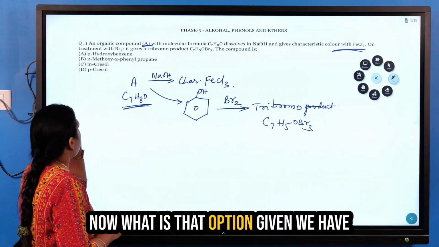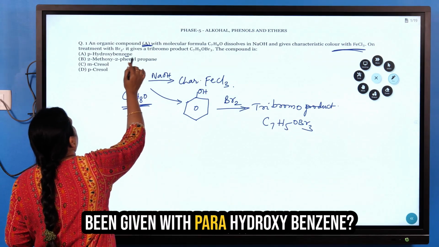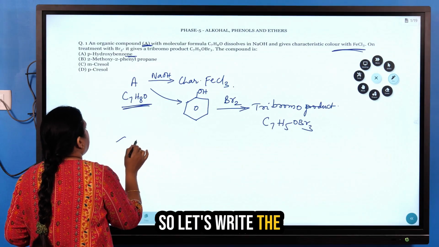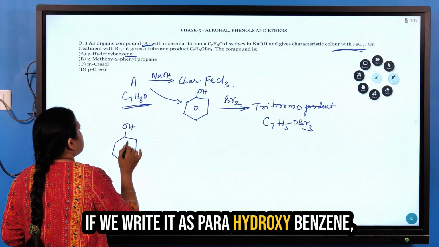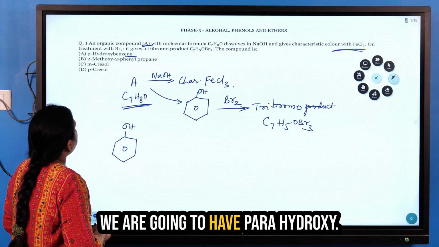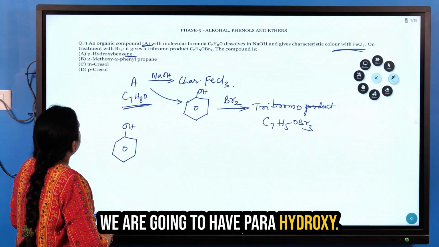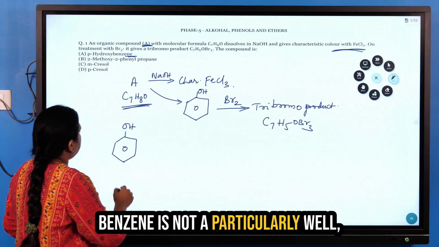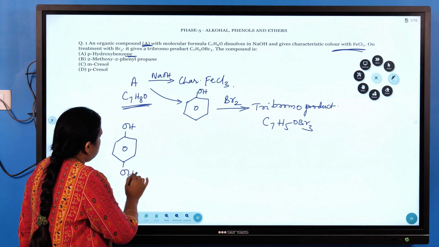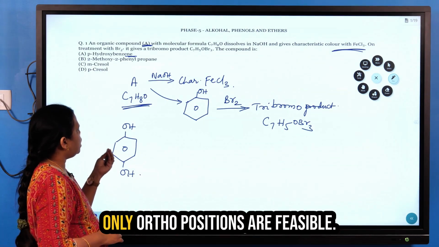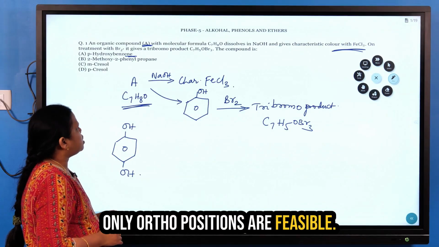Now, what are the options given? We have been given para-hydroxybenzene. So let's write the para-hydroxybenzene. It is not a proper option here, because only the ortho positions are feasible.